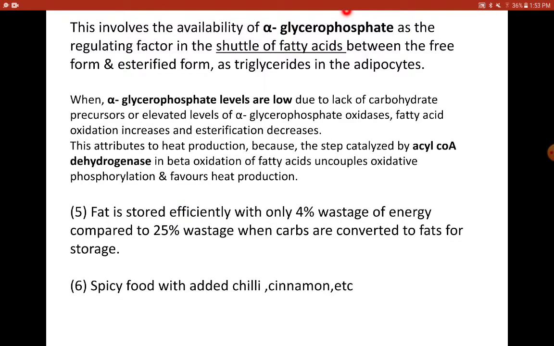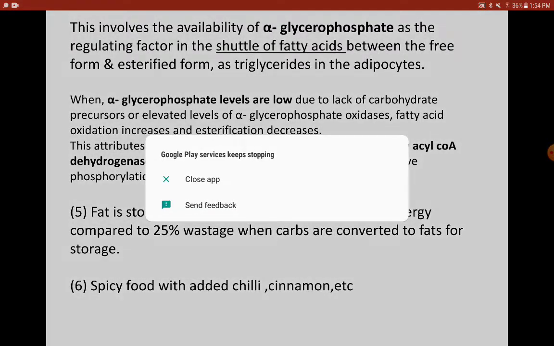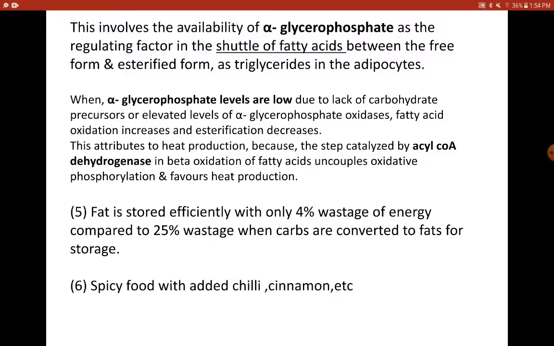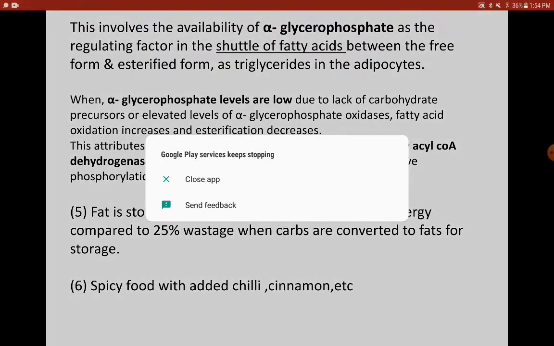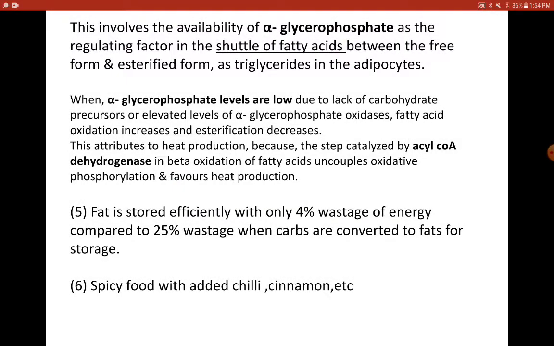When alpha glycerophosphate, which is an intermediate in glycolysis, is more, then what happens? The fatty acids would be in the esterified form, because glycerophosphate would go down the glycolytic pathway to give energy. So energy is not required from fatty acids. Therefore, they are tagged with glycerol to form triacylglycerols in the adipocytes.